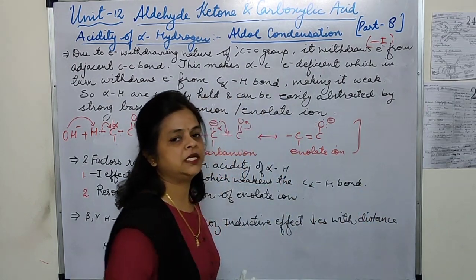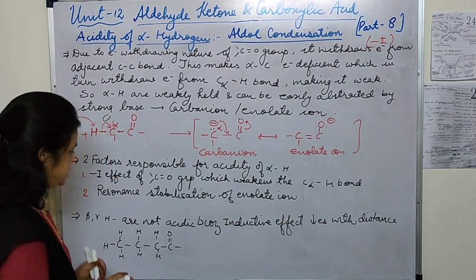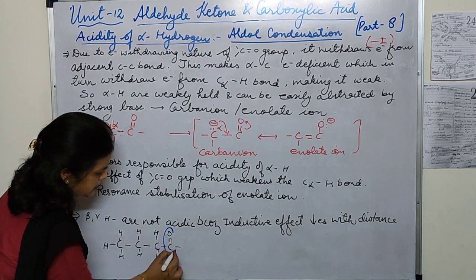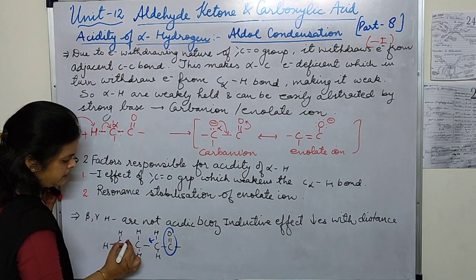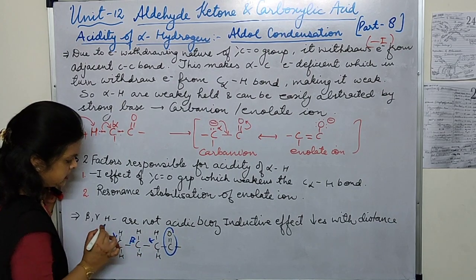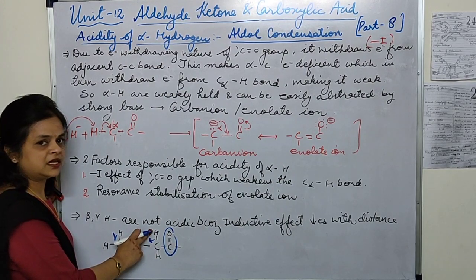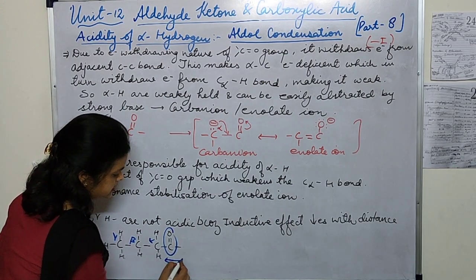As the distance increases, the inductive effect keeps decreasing. Let's see this example. Here this is the carbonyl group, this is the alpha carbon, this is the beta carbon, this is the gamma carbon. So this hydrogen and this hydrogen, which are alpha hydrogens, are acidic.